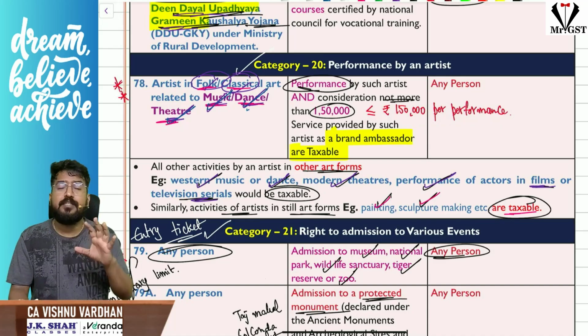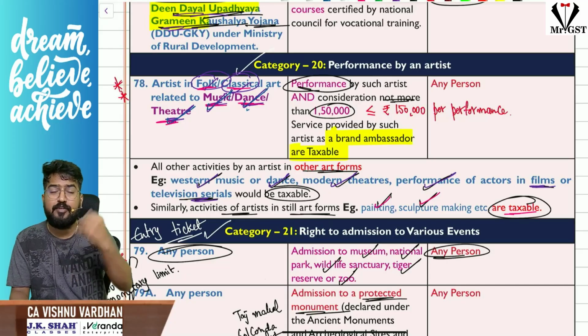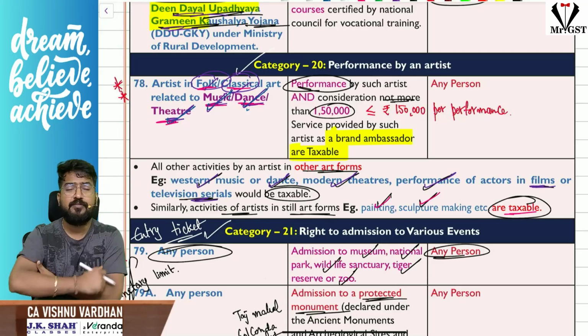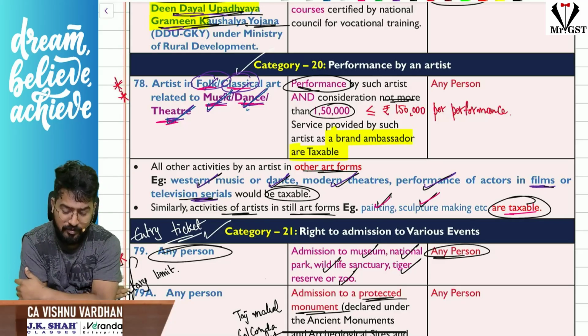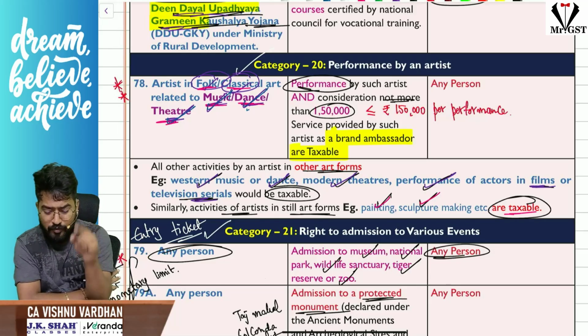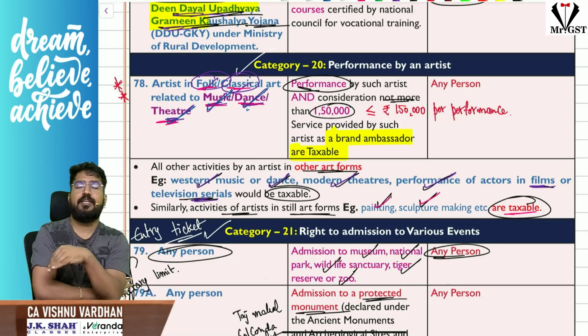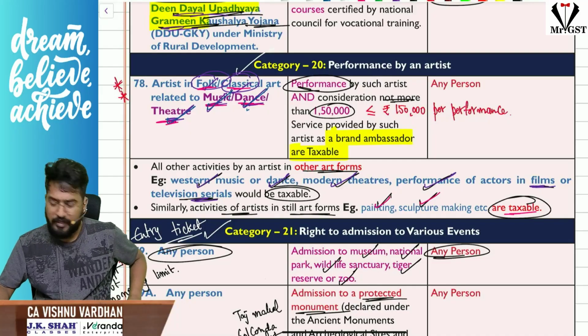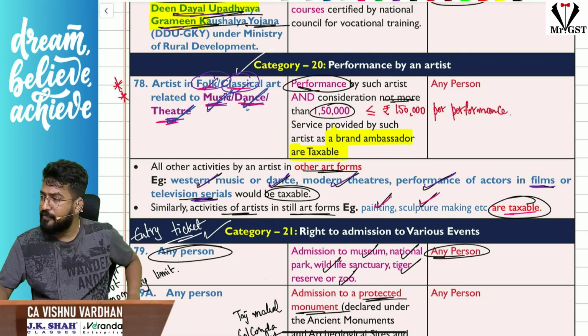Okay, next, sir, if you are acting as a brand ambassador, sir, you are a Bharatanatyam dancer coming and advertising things like Fortune Sunflower Oil or Freedom Sunflower Oil, all that stuff, that will be taxable. Brand ambassador services are taxable no matter whatever the consideration. But if you are performing, for that you are taking consideration less than or equal to 1,50,000, then it is exempt under GST. So a very, very important entry, please remember.